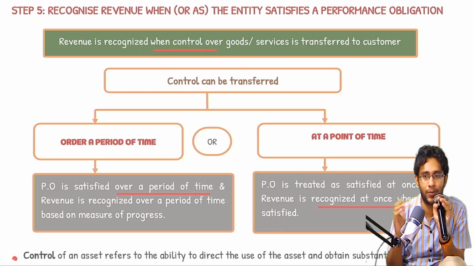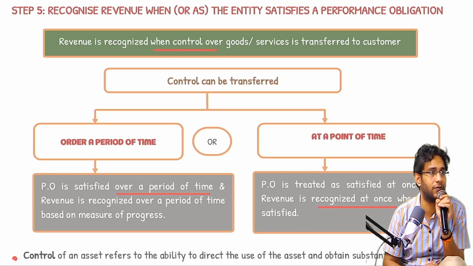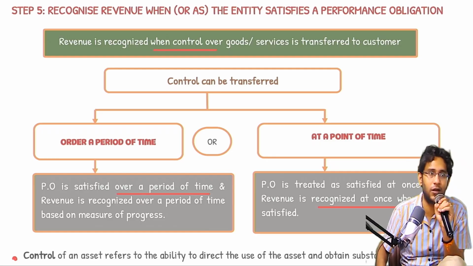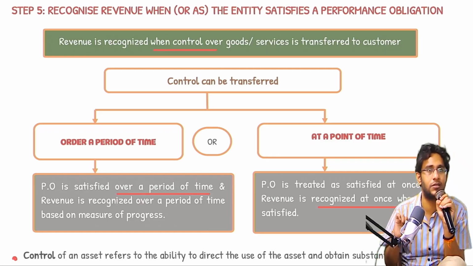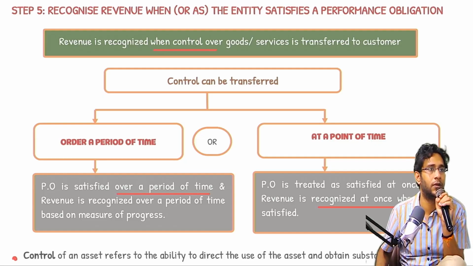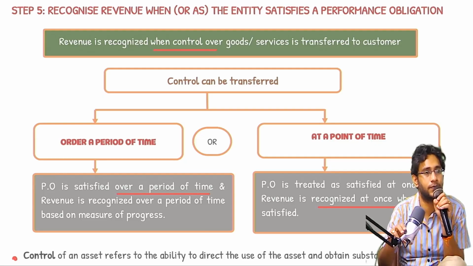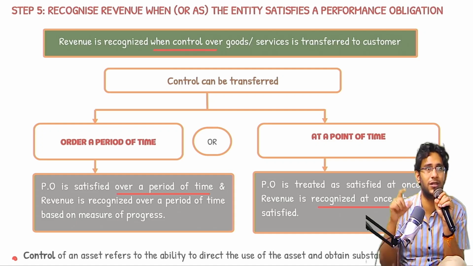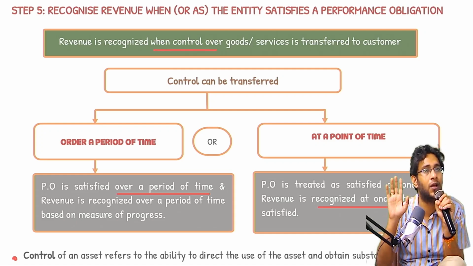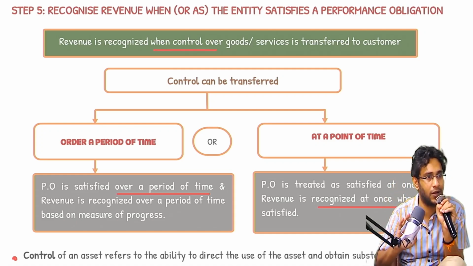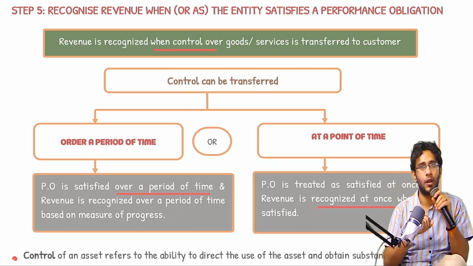Earlier we used to have a separate standard on construction services. It's under Ind AS only. I'm not talking about AS 7. Ind AS only, another Ind AS was there, Ind AS 11, construction contracts. They removed it. Why they removed it is that revenue recognition should be linked to control. Just because it is construction, you should not always go and apply degree of completion. Am I clear here? Another example.